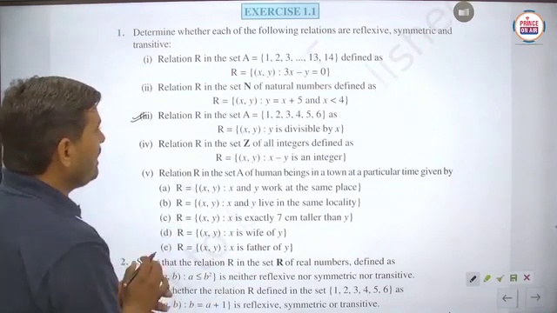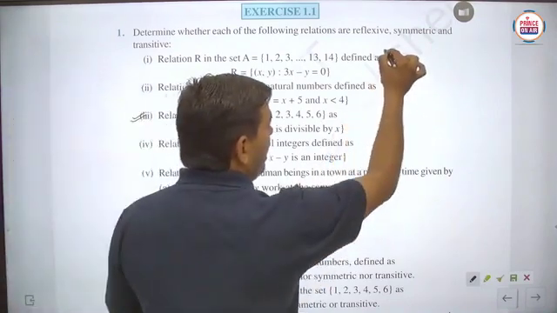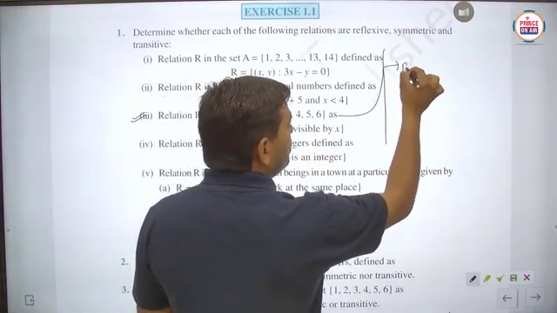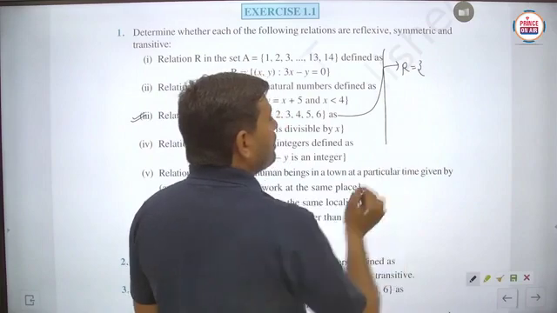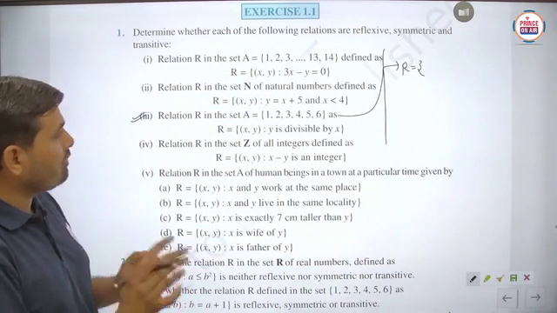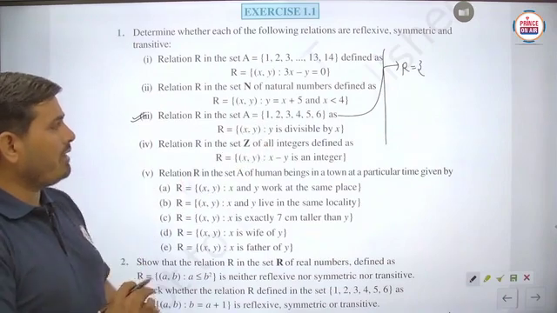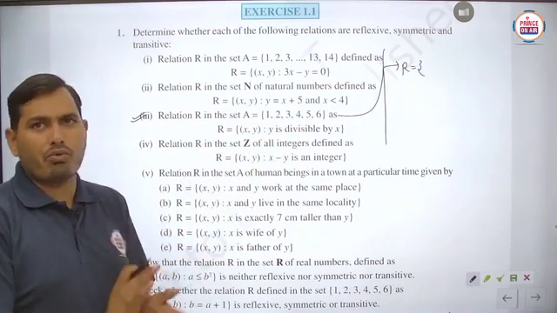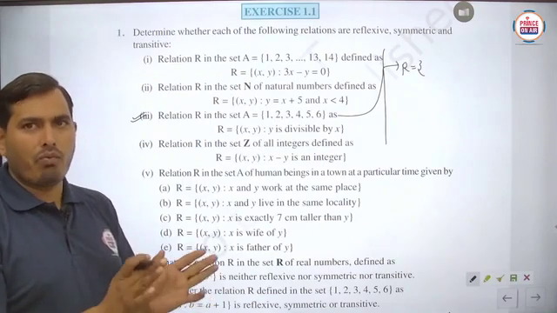So basically, for the relation R in this question number 3, we have to write the roster form first. We take the very first element 1 as x. Y is divisible by x means we calculate y upon x.